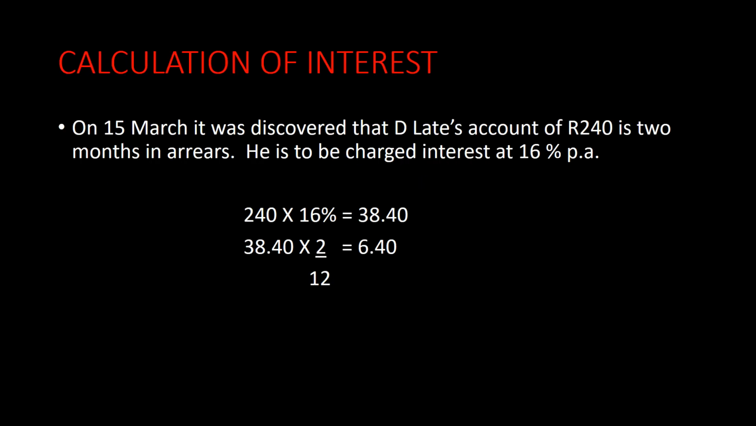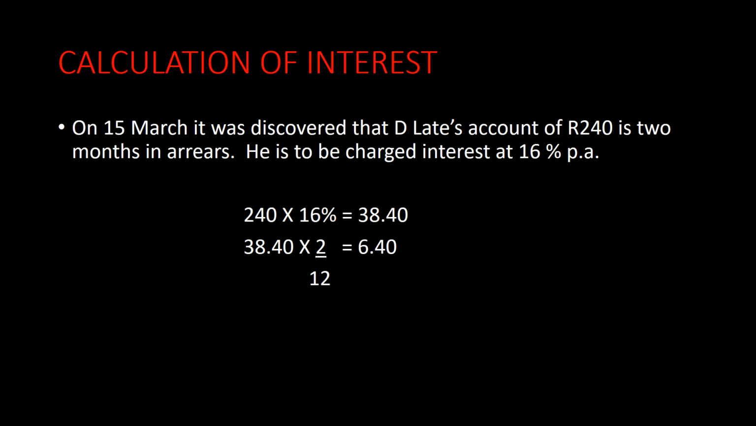Let us look at an example of how to calculate the interest. On the 15th of March, it was discovered that D Late's account of 240 Rand is 2 months in arrears. He is to be charged interest at 16% per annum. Per annum means for the whole year, for 12 months. So interest is charged at 16% on 240 Rand for the whole year. But we only want to charge him interest for the 2 months that he's in arrears.